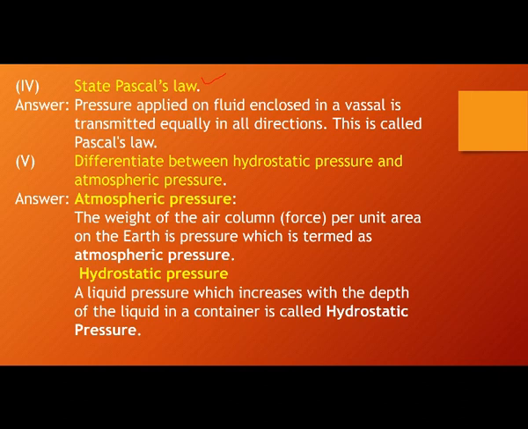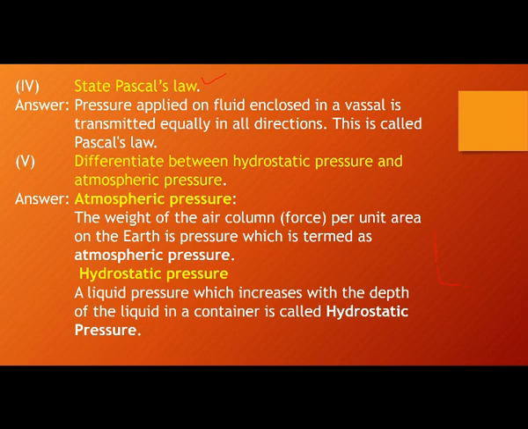Atmospheric pressure: the weight of the air column per unit area on the earth is pressure, which is termed atmospheric pressure. The second one is hydrostatic pressure: a liquid pressure which increases with the depth of the liquid in a container. Let me explain this concept in detail.